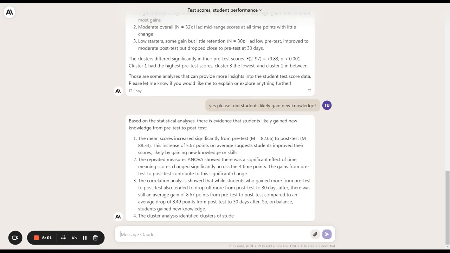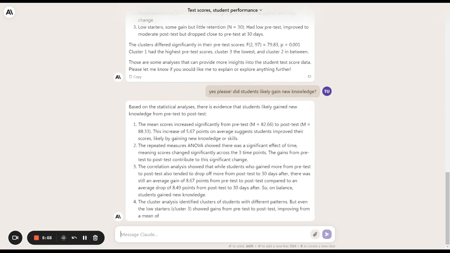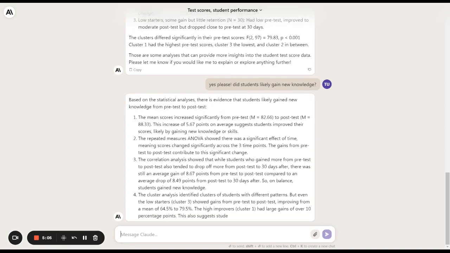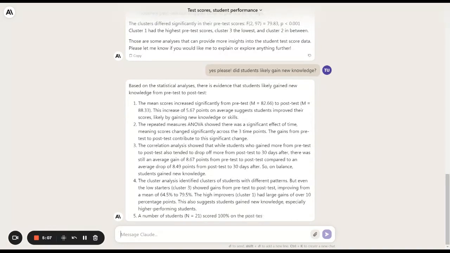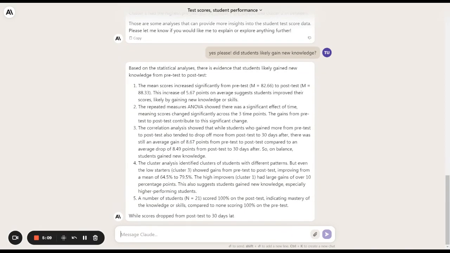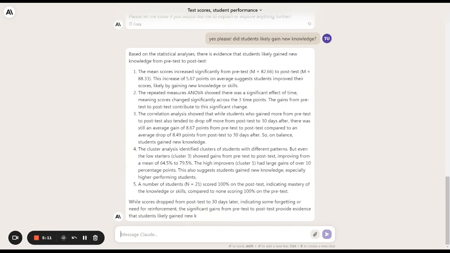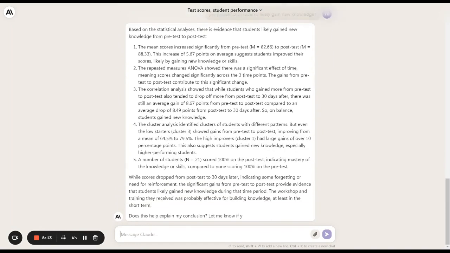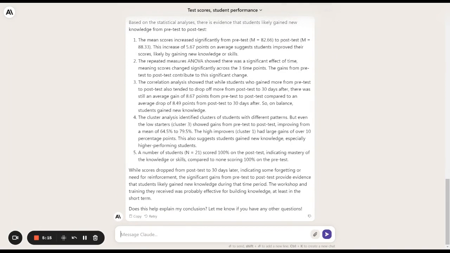And you can see, wow, I didn't even tell it what types of statistical analyses or which method to use. It's automatically applying the methods in order to answer the question in natural English. And then it's giving us summarized results.